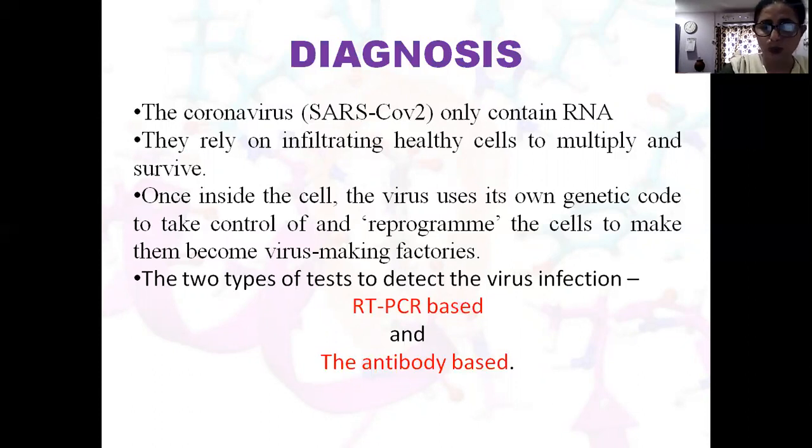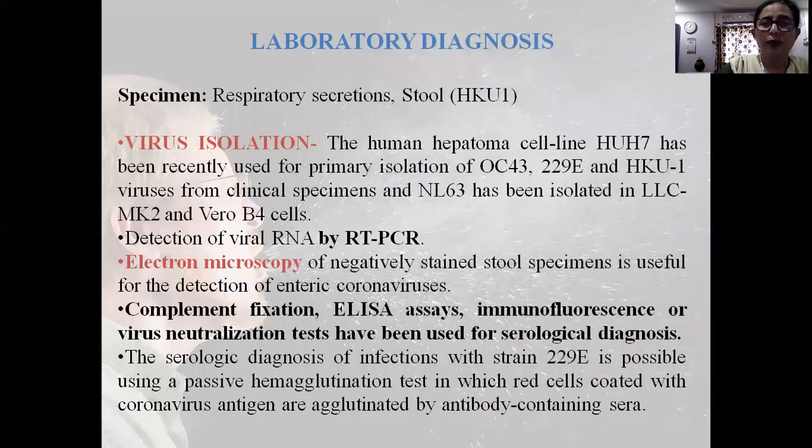I'll deal with these 2 in detail, but a few tests are there which are used as laboratory diagnosis for COVID-19 testing. The specimen taken is the respiratory secretions, and the stool for HKU1. Virus isolation is done in the human hepatoma cell line HUH7, which has been recently used for primary isolation, and the detection of viral RNA is done by RT-PCR.